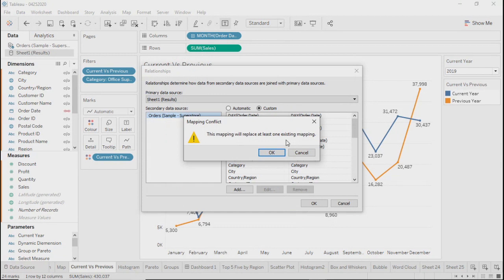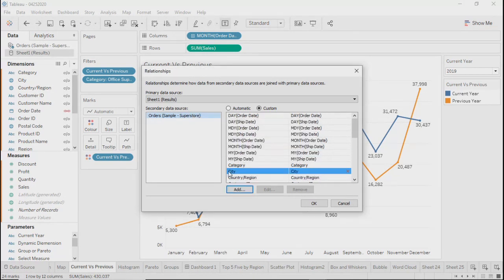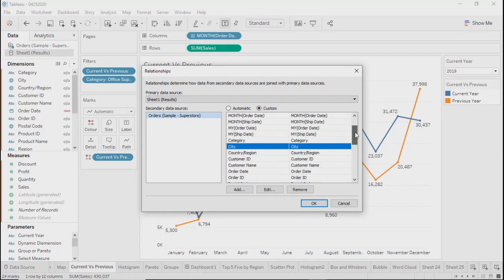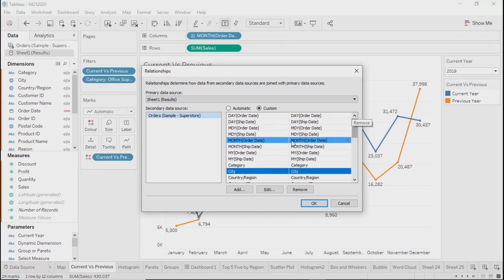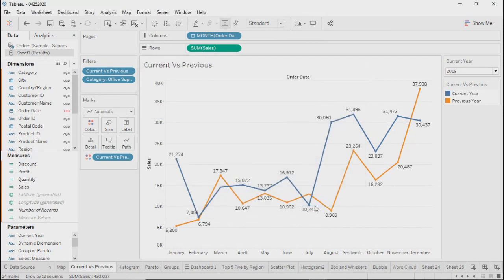But in case the city was already selected, it says mapping will be replaced for at least one existing mapping, right? Because city was already here. If I go ahead and create it as a custom, it will simply replace this and create a new one. On the data set, there will not be any impact, but yes, it will change the existing mapping, right? This is how we create related data sources.